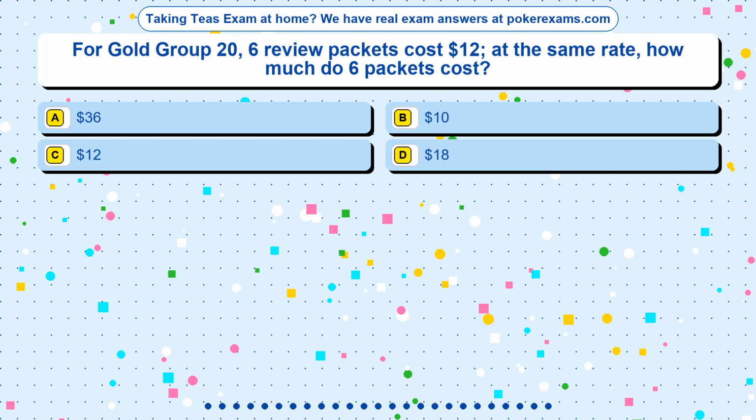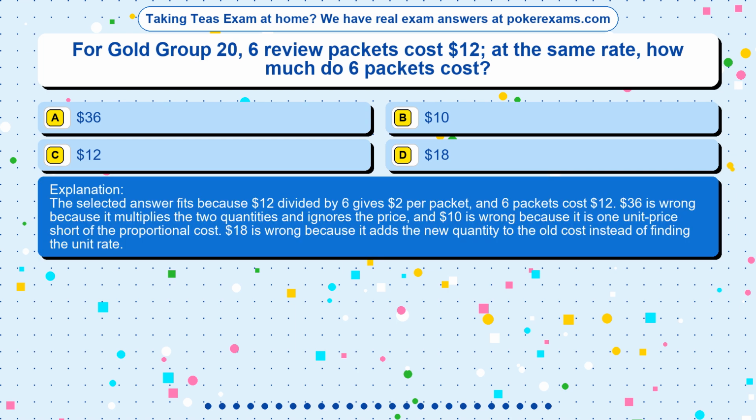The correct answer is option. The selected answer fits because $12 divided by 6 gives $2 per packet, and 6 packets cost $12. $36 is wrong because it multiplies the two quantities and ignores the price, and $10 is wrong because it is 1 unit price short of the proportional cost. $18 is wrong because it adds the new quantity to the old cost instead of finding the unit rate.